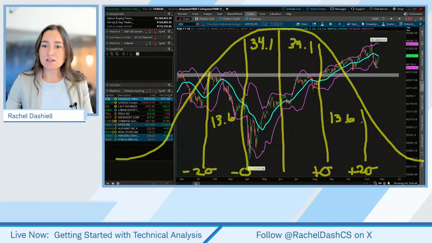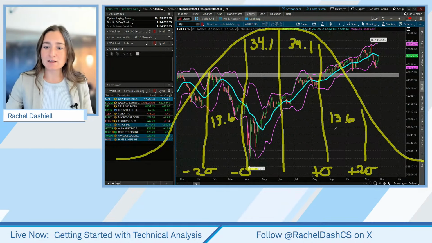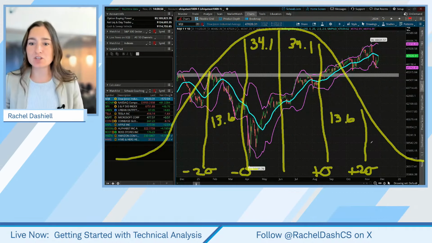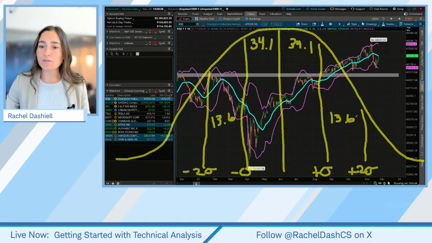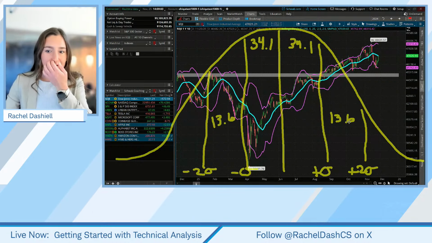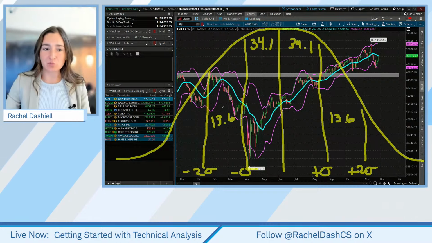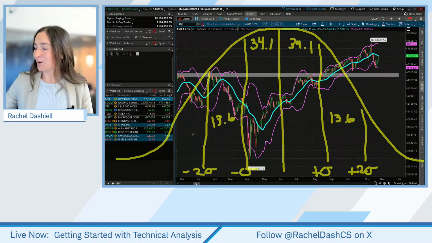And then the difference between 1 sigma and 2 sigma, or 1 standard deviation and 2 standard deviations, is going to encompass a little bit more of the price action, obviously. It's like a 26.2 move added across both sides, split in half again. So that's where we get 13.6, 13.6. And we're not even talking about the 3 standard deviations out to the outer parts of this.